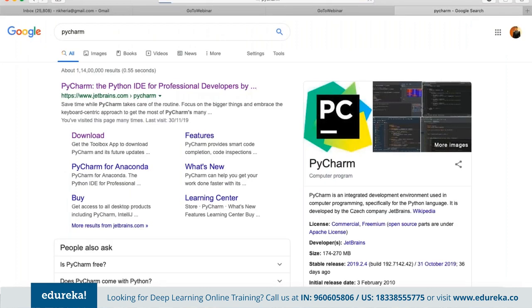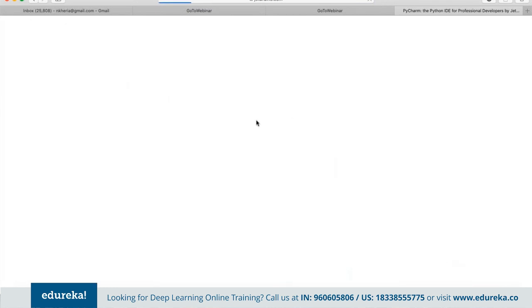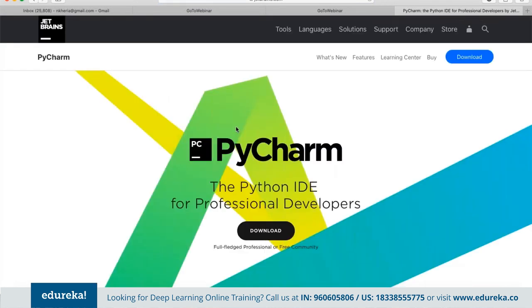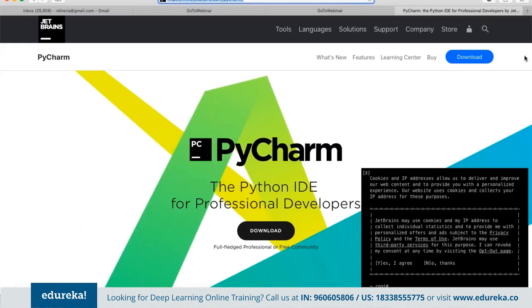Although there are multiple other IDEs that we can use here, like Jupyter, Visual Studio, or Sublime. There are multiple IDEs that we can use to get started working on deep learning networks.